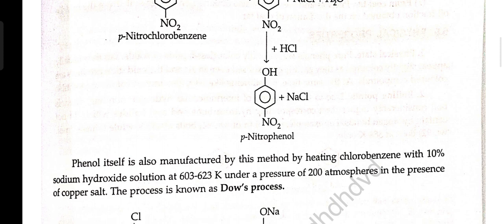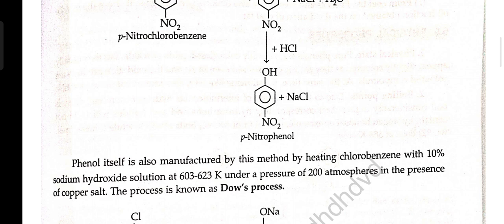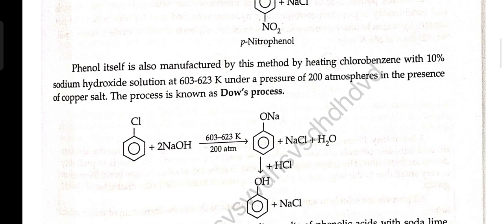Phenol itself is also manufactured by the method of heating chlorobenzene with 10% sodium hydroxide solution at 603 to 623 Kelvin temperature under a pressure of 200 atmosphere. In the presence of a copper salt, the process is known as Dow process. Chlorobenzene plus NaOH at temperature 603 to 623 Kelvin at 200 atmosphere pressure gives phenol plus NaCl.